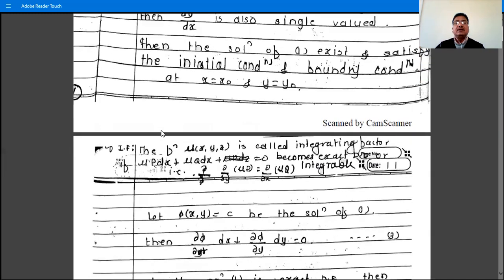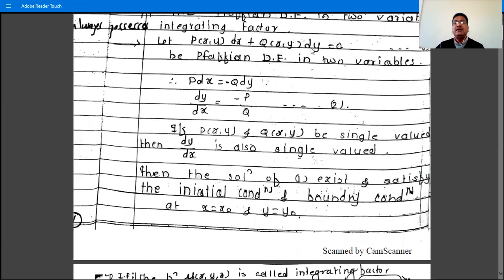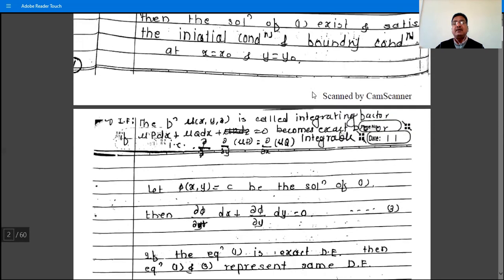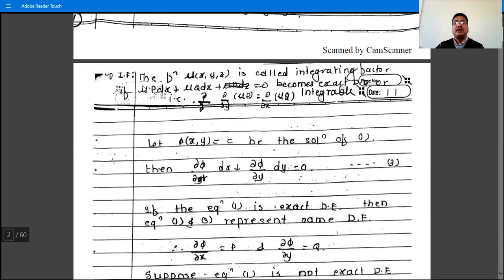That is, the given differential equation P dx + Q dy is not integrable, but if we multiply by that function of x and y, which we denote by mu, then it becomes exact or integrable.